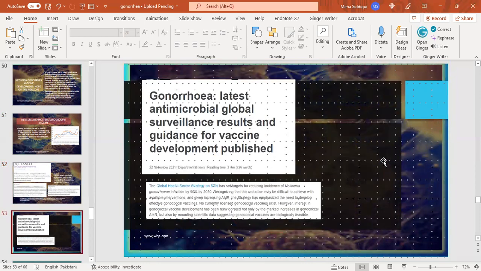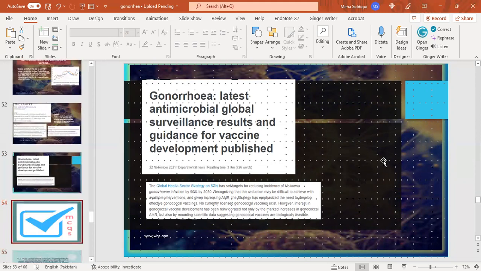Gonorrhea, latest antimicrobial global surveillance results and guidance for vaccine development published. The global health sector strategy on STIs has set targets for reducing incidence of Neisseria gonorrhea infection by 90% by 2030. Recognizing that the reduction may be difficult to achieve with available interventions, and given increasing antimicrobial resistance, the strategy has emphasized the need to develop effective gonococcal vaccines. And we have already gone through it, that no currently licensed gonococcal vaccine exists.